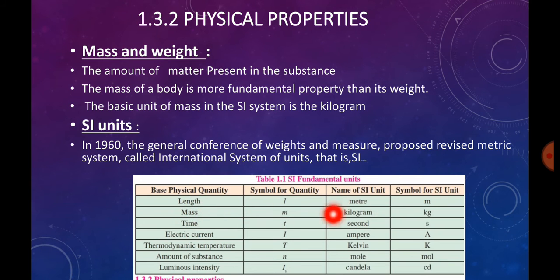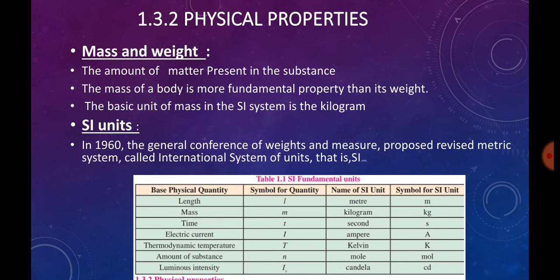Length is measured in meter, mass is measured in kilogram, time is measured in seconds and electric current is measured in ampere, thermodynamic temperature is measured in kelvins and amount of substance is measured in mole and luminous intensity is measured in candela or Curie. So these are some of the units we will learn in this chemistry part.